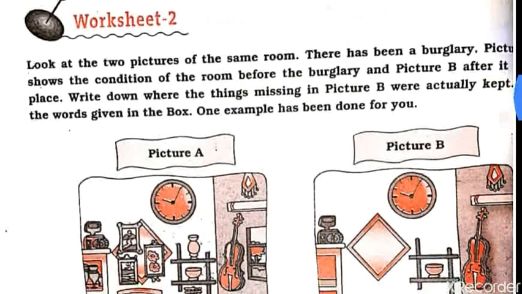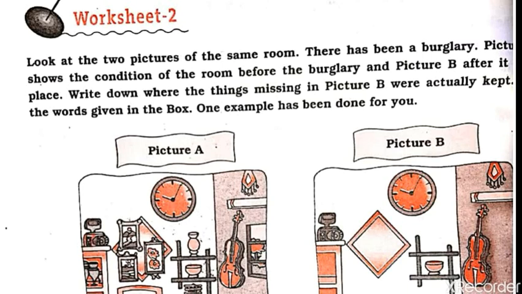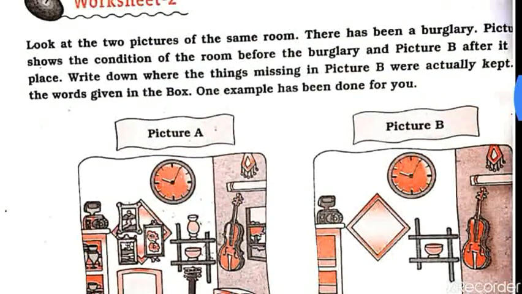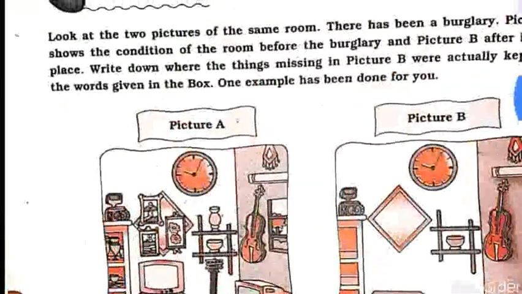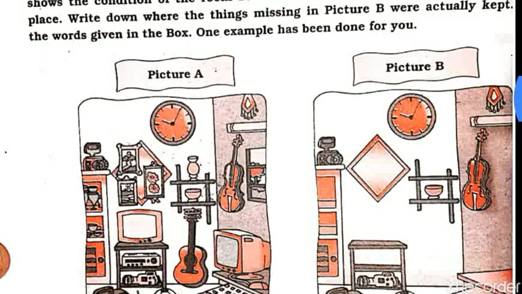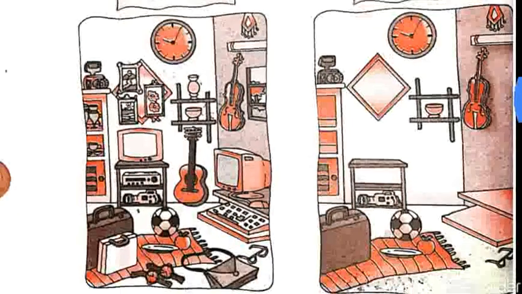Worksheet 2. Look at the two pictures of the same room. Here you can see there are two pictures, one before the burglary and second after the burglary. What you have to do here? Write down where the things missing in picture B were actually kept in picture A.